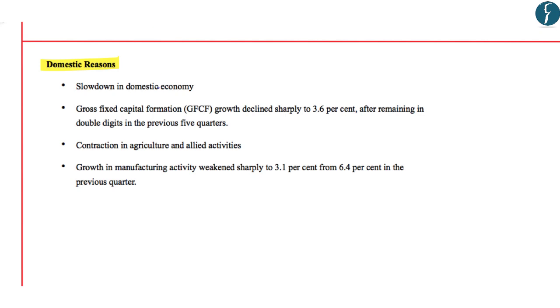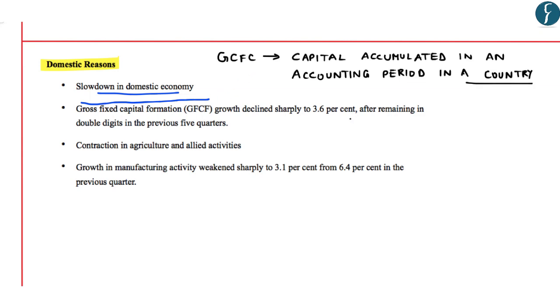Now with respect to the domestic economy, it talks about a slowdown in the domestic economy, a decline of growth with respect to gross fixed capital formation. Now gross fixed capital formation refers to capital accumulated during an accounting period for a particular country. So gross fixed capital formation measures the net increase in fixed capital.